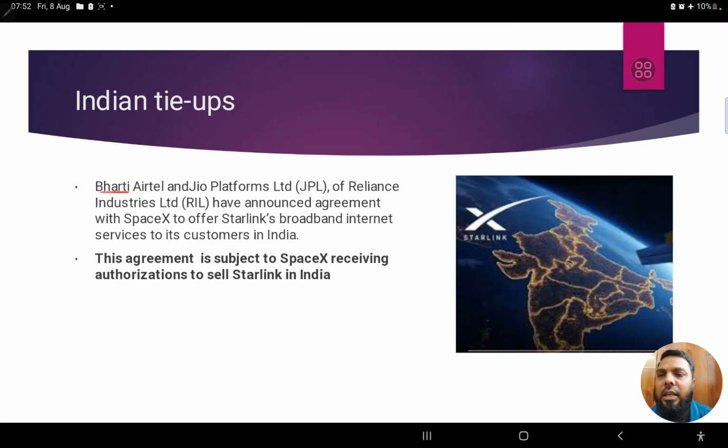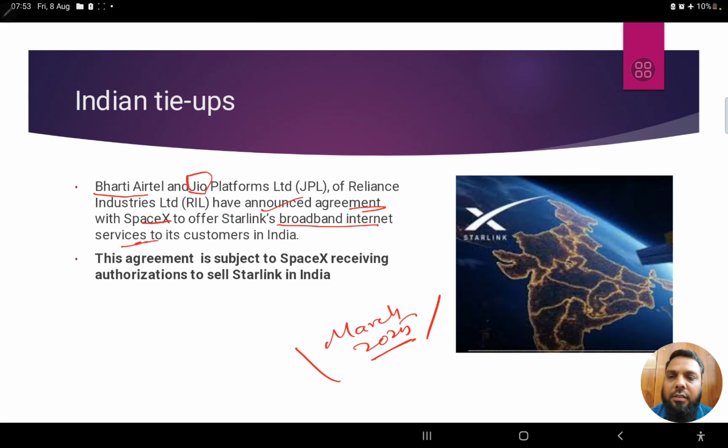So this is the progress with India, and Indian tie-ups are also happening. What we see is that Bharti Airtel and Jio have already announced agreements with SpaceX. This announcement happened in March 2025, so very recently. So already Airtel and Jio have agreements with Starlink broadband internet services to offer its services to customers in India.